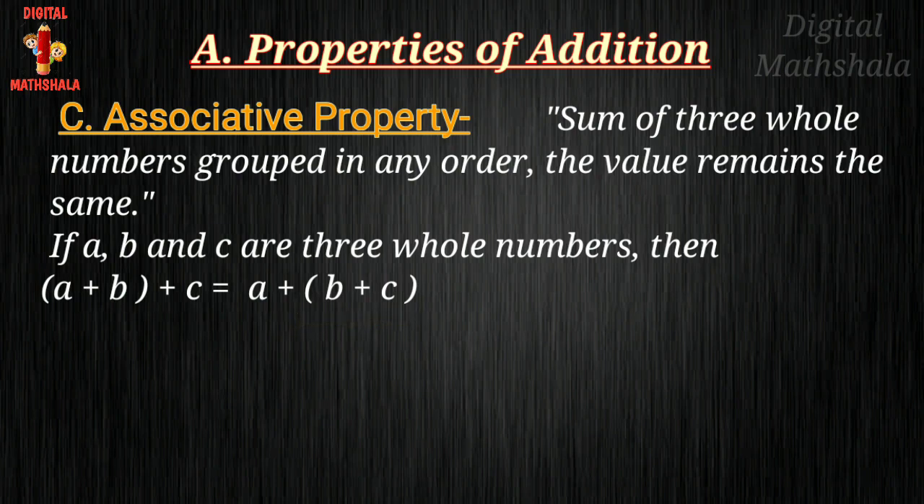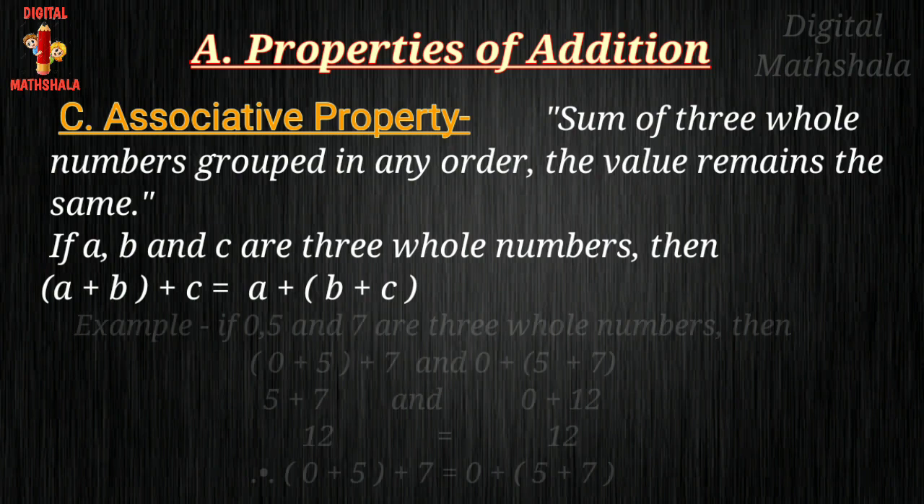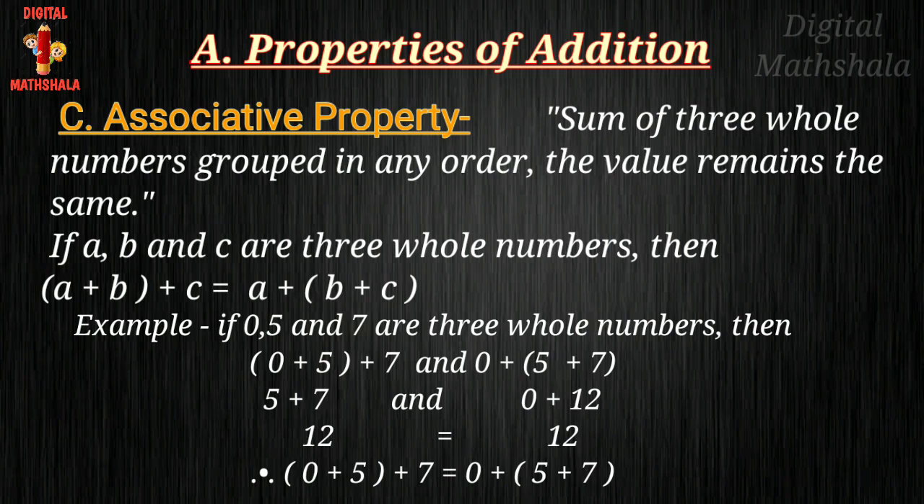Now we will understand by one example. If 0, 5 and 7 are three whole numbers, then (0 plus 5) plus 7 equals 0 plus (5 plus 7), meaning both will give the same answer. If we solve the first condition we get 12, and in the second condition also we get 12. I hope you understood now.